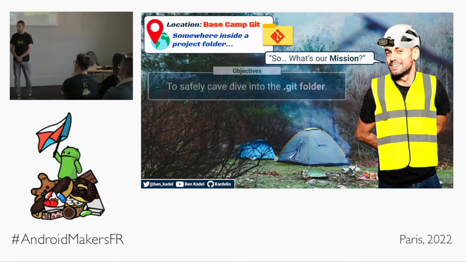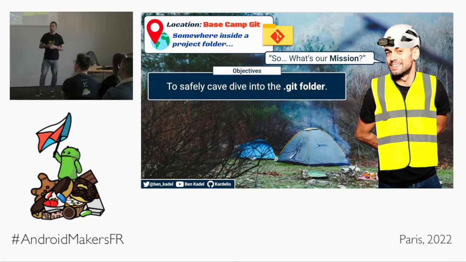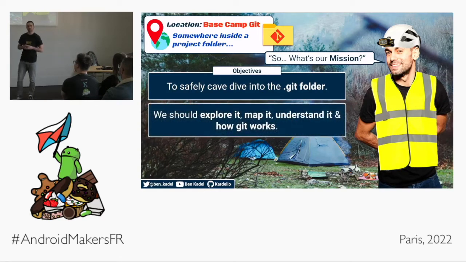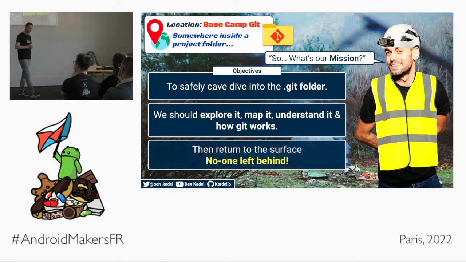But what is our mission today? We have 3 objectives. 1, to safely cave dive into the .git cave folder. Secondly, to map it and explore it, and through exploring it, understand a little bit more about how Git works internally. And most importantly, finally, we will all together safely return back to the surface with no one left behind. Oh yeah, somebody knows what's coming.